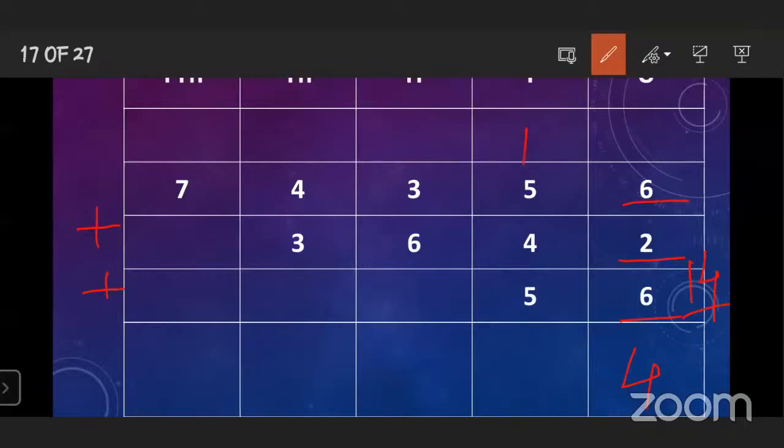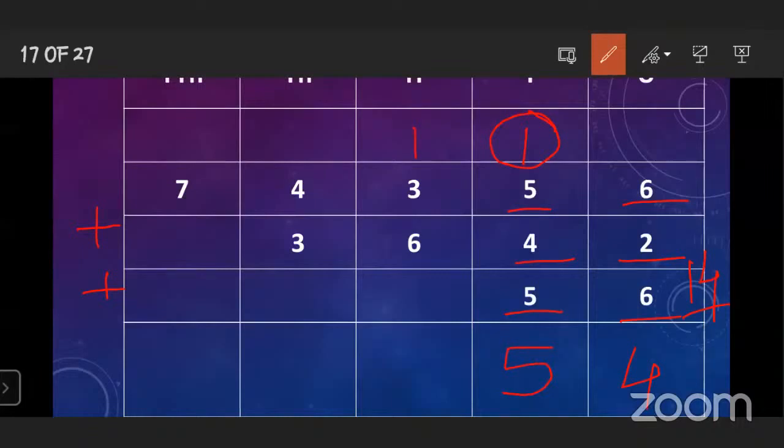Now come to the tens place. 5 plus 4 is 9, 9 plus 5 is 14. 14 plus 1 carry over is 15. So from the 15 you have to write 5 down and 1 carry over.